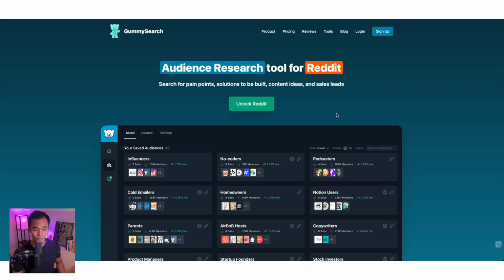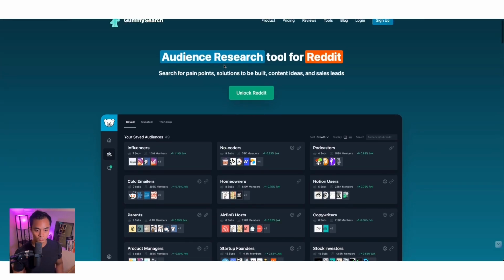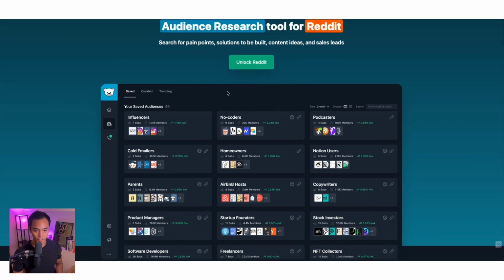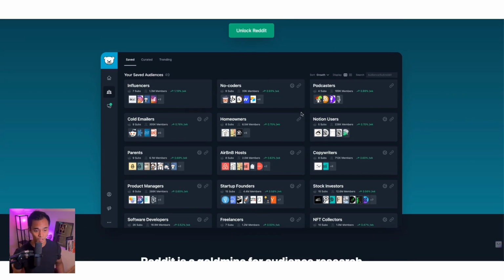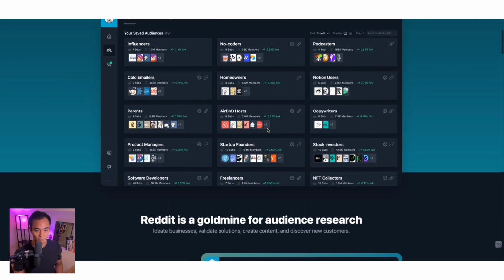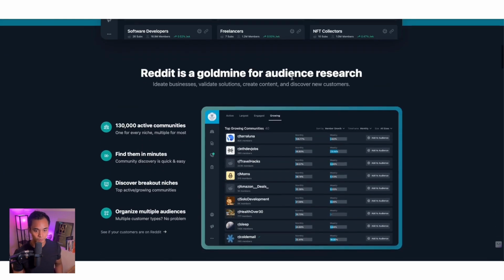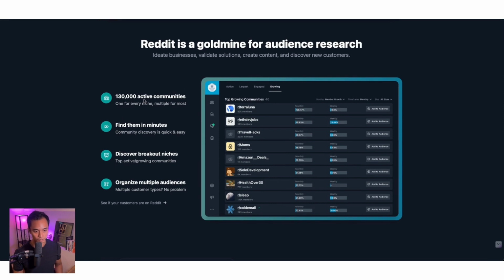Let's get started. All right, so the first tool that we're using is called Gummy Search. This is basically a tool that scraped the entire Reddit platform. If you don't know what Reddit is, it's basically a place where there's a bunch of forums called subreddits, and you could talk about anything that you want to talk about. There's a lot of little pieces of information that are really useful for people who are doing research on things, especially any kind of audience research.